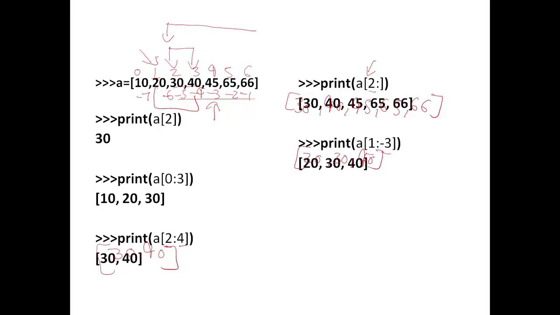Let's take another example. Here I have taken both indexes negative. So the start index is -6, that means you will start from this index and you will move up to index -3. So the elements are 20, 30 and 40. So again the answer will be the same as the previous answer, 20, 30 and 40.